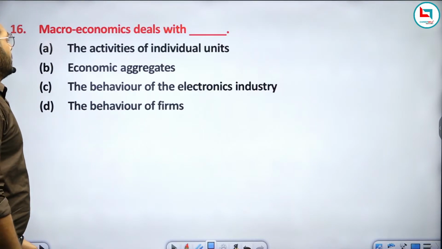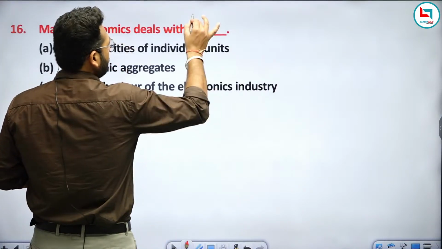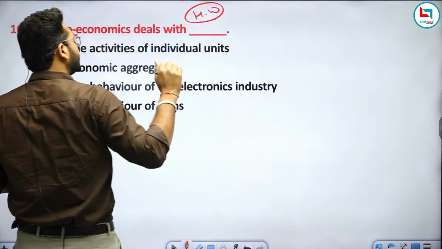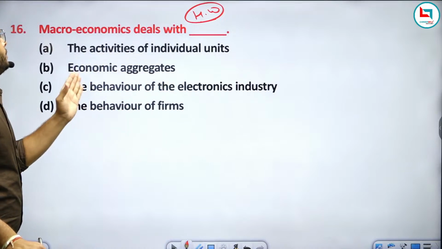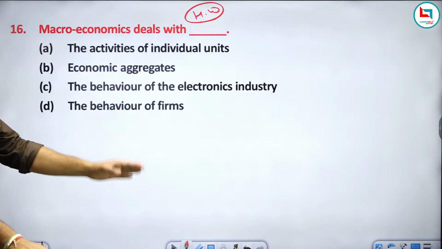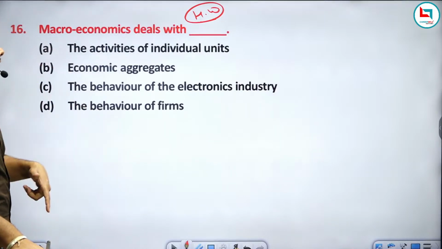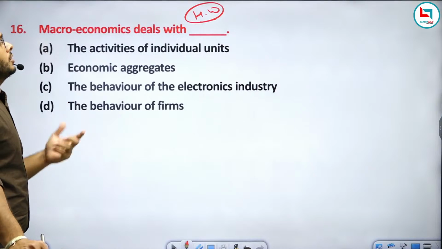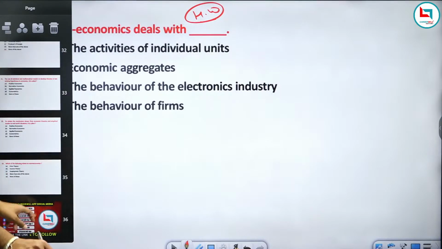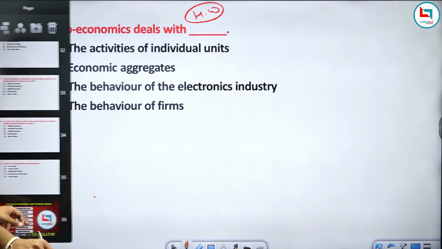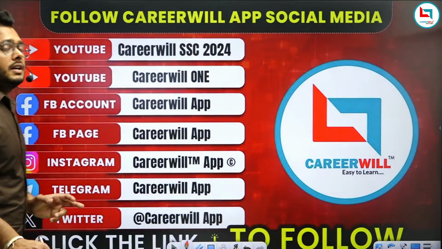So this is the last question I am providing for homework. You do not need to answer this question in the comment box right now; you have to answer after this class in your comment box. Macroeconomics deals with the activities of individual units, economic aggregates, the behavior of the electronic industry or the behavior of the firms. So you need to answer this question in the comment box after this class, not right now. Okay, so this is all about today's class. We'll discuss some other questions previously asked in your examinations in further classes.